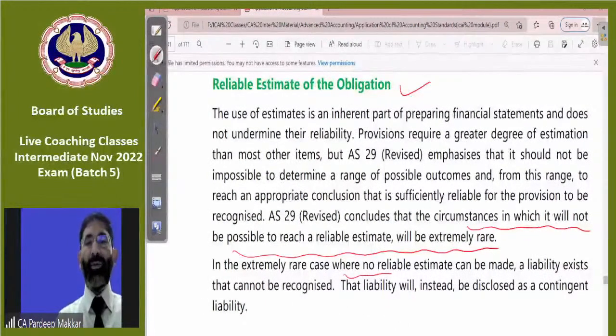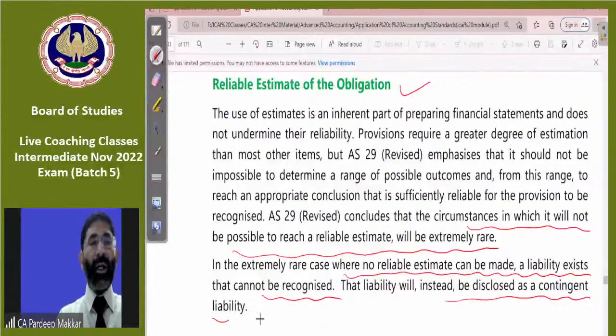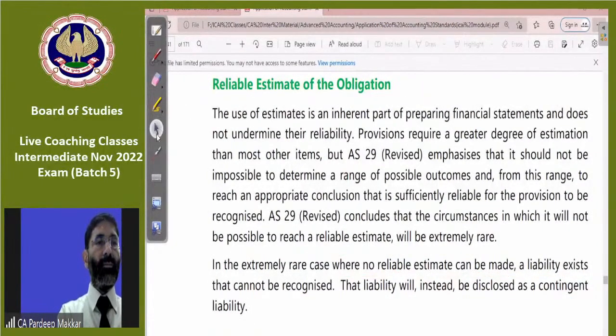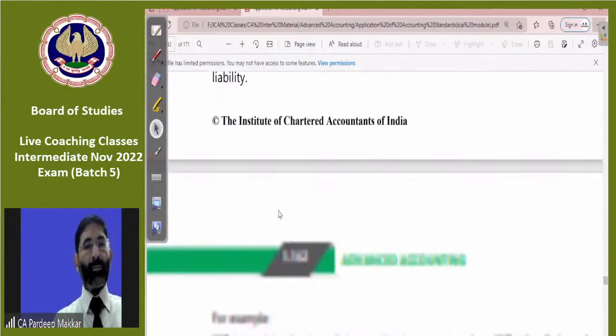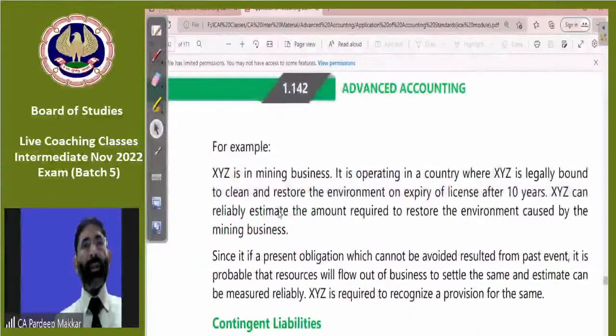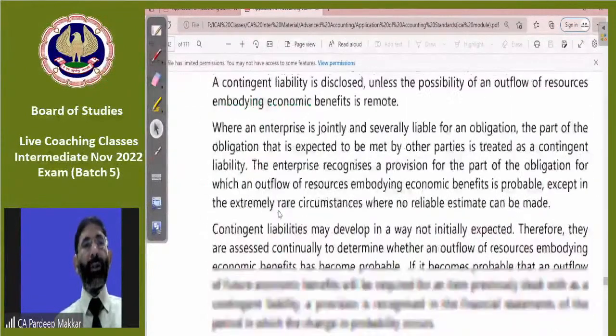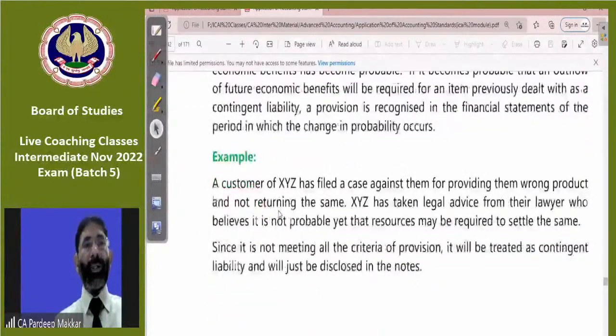In the extremely rare cases where no reliable estimate can be made, a liability exists and that cannot be recognized. In that case, it will be shown as disclosure as a contingent liability. Means those liabilities where a reliable estimate cannot be made can be shown as a contingent liability in the notes to accounts, notes to financial statements, which we have already discussed. An example is also given to you. You may read it. Contingent liability is also clear because we have discussed it in detail earlier.